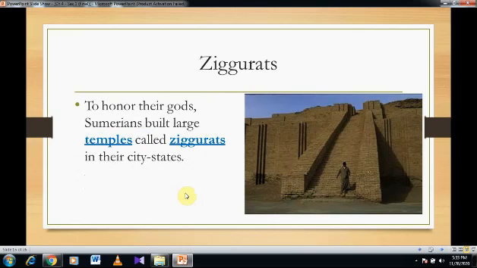To honor their gods, the Sumerians built large temples. These temples were called ziggurats. This is a picture of a ziggurat. It looked like a square-shaped, or sometimes a square-based, pyramid. And it usually was hierarchical, which means that it goes from a very large base to a narrow top.